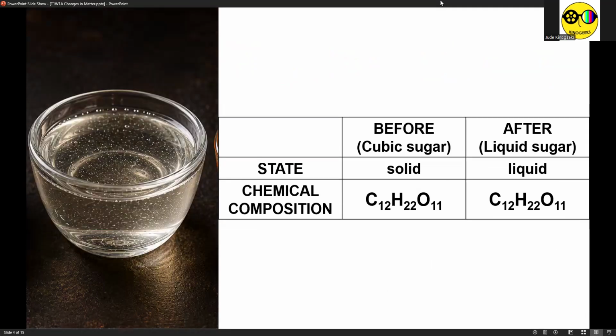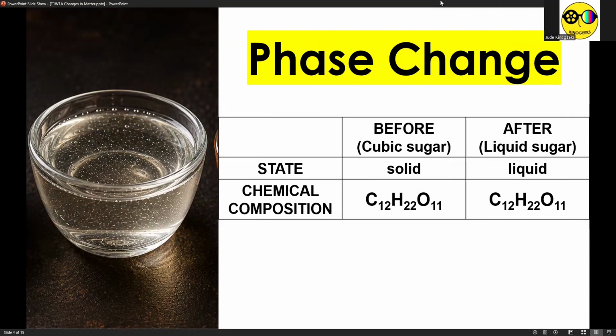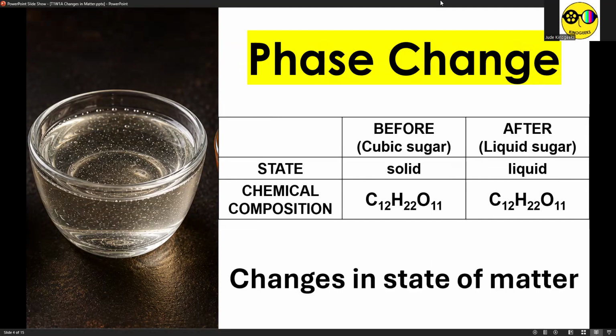On the other hand, when it comes to phase change, solid cubic sugar became liquid sugar upon mixing with water. But still, sucrose is still sucrose, only that when we say phase change, there are only changes in state of matter. It's still sucrose, but its physical state is not the same anymore after mixing it with water.